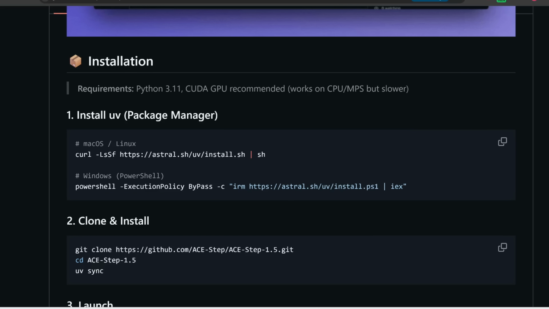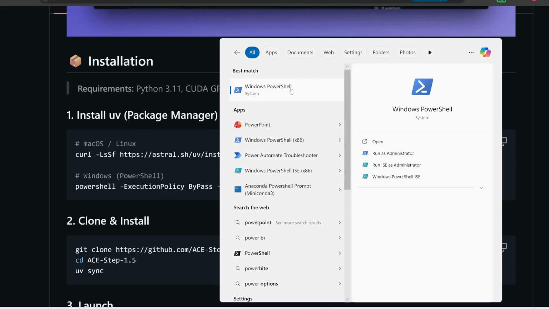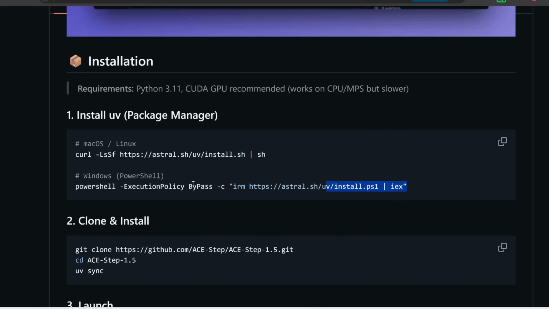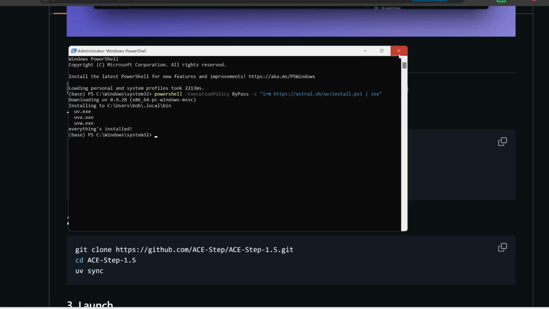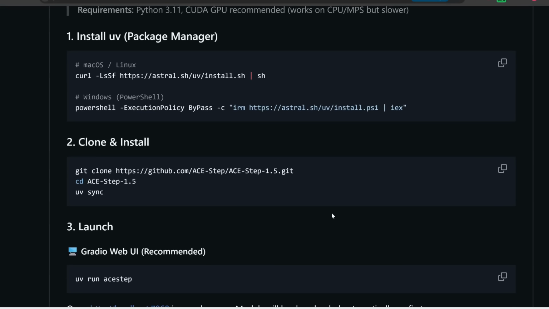So I'm going to open up PowerShell, and it's best to run this as administrator, and then I'm going to copy this line and paste it in here. All right, afterwards, it's going to proceed to download UV, and then afterwards, you should see this message, everything's installed, and that's all you need to do. So next, let's exit out of this, and then the next step is we need to git clone this repository.